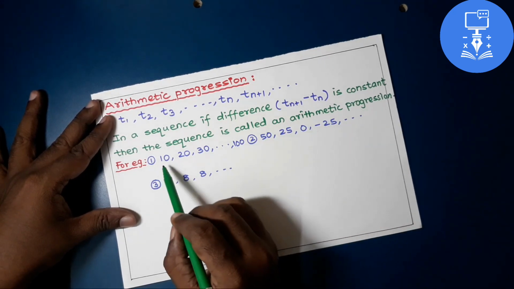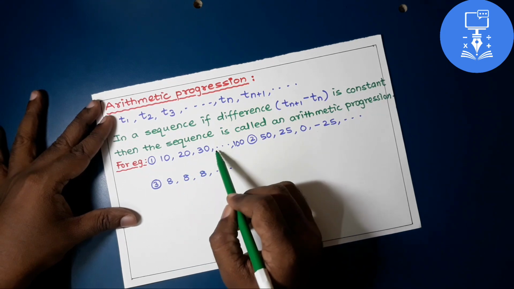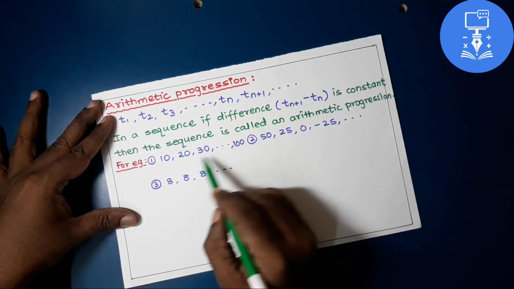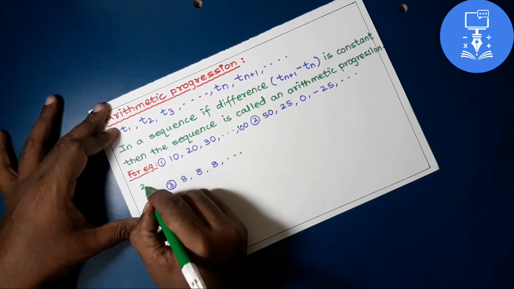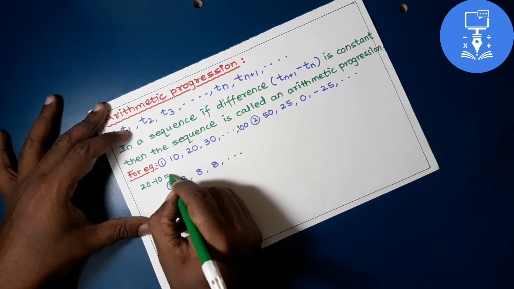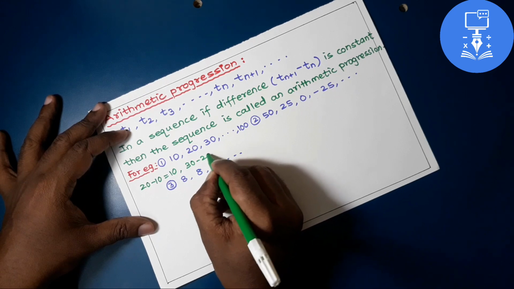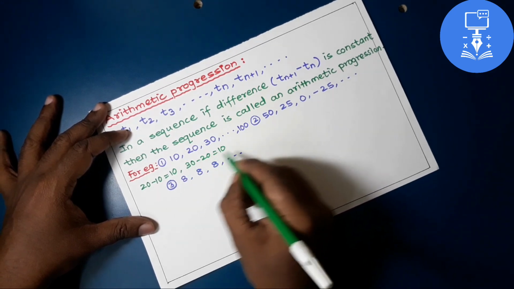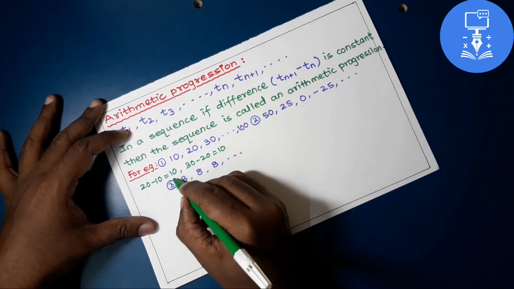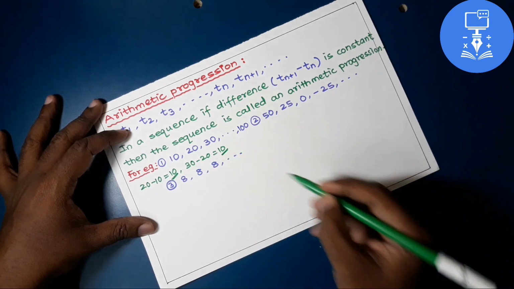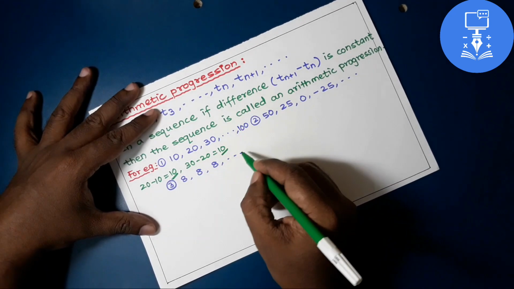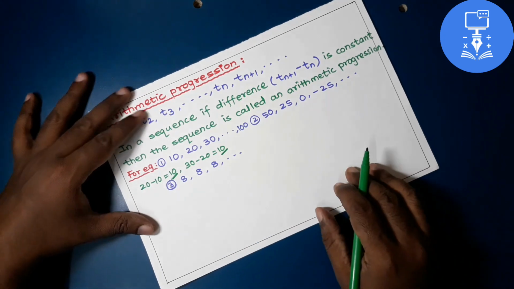Now let's see 10, 20, 30 up to 100 is a sequence. Here we can see that 20 minus 10 is equal to 10. 30 minus 20 is again 10 and so on. If we get the constant as 10, 10, 10, then such type of sequence is called arithmetic progression.